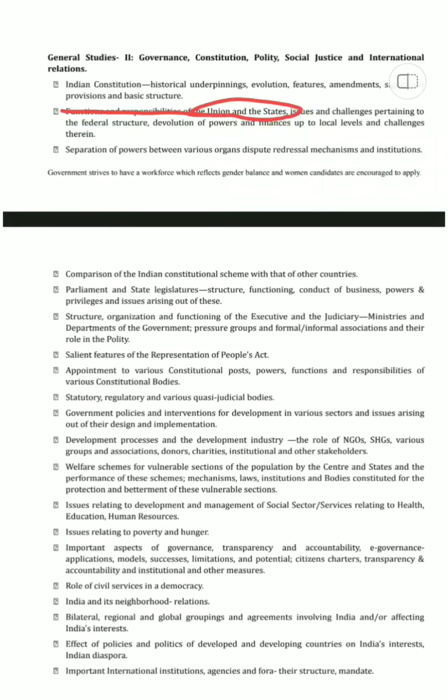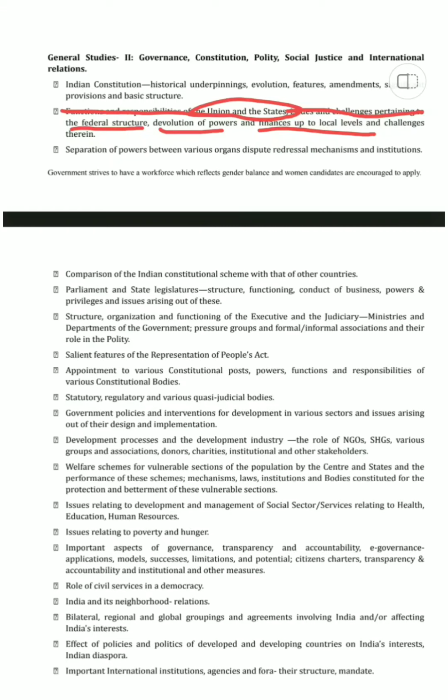Then issues and challenges pertaining to the federal structure. Right now the Maharashtra government is not willing to proceed with this issue that is coming up, but the union has given its function that yes, we will look upon this matter. Had the union done this and the Maharashtra government opined that no justice should prevail, it would have been a little more difficult than it is now. So we need to see what is the federal structure and the devolution of powers and finances to the local level. Here we can look into the states.